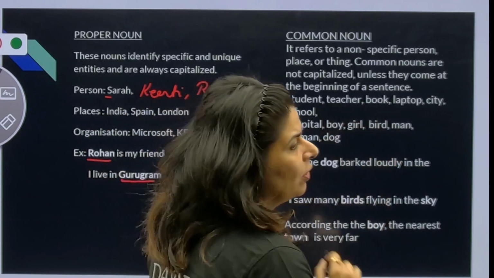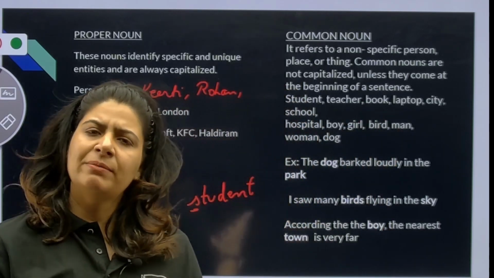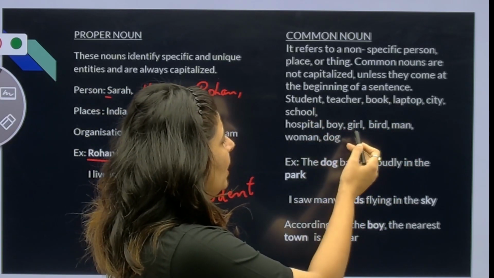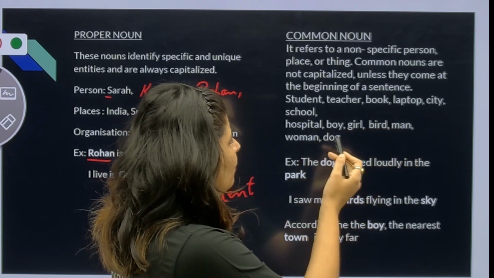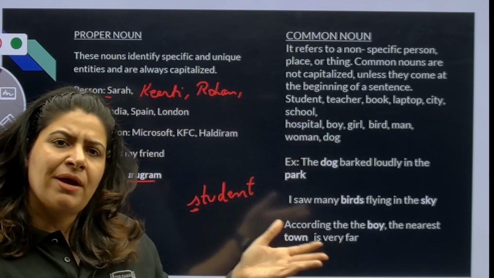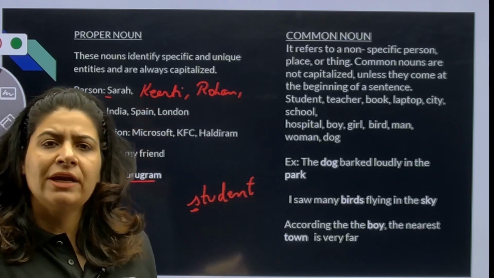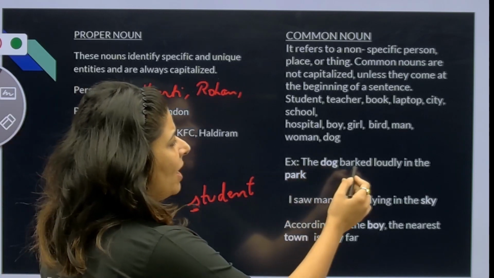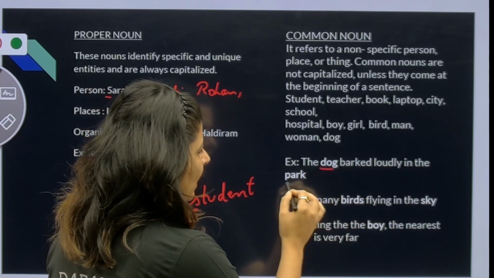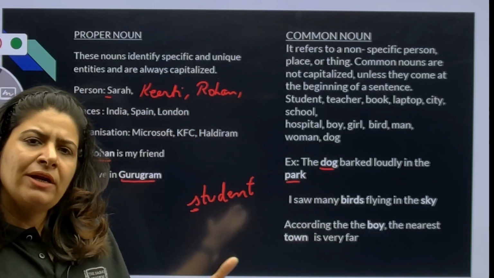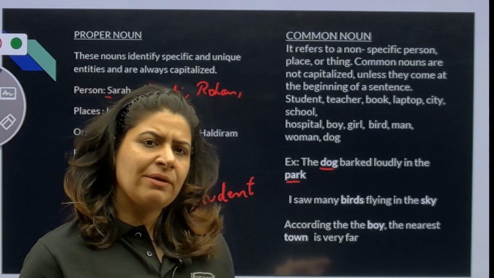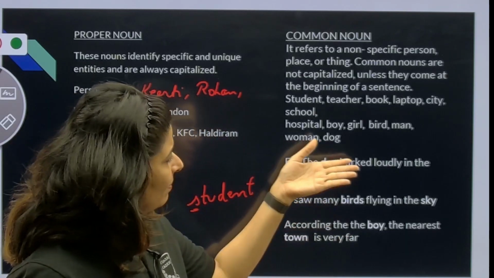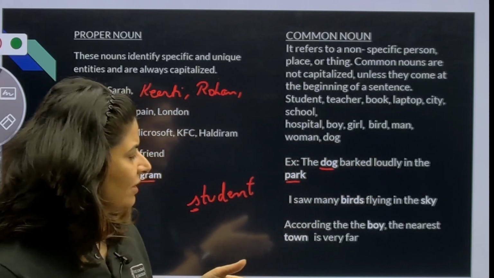So teacher, book. When you go through the book, there are many books. Then laptop, city, school, hospital, boy, girl, bird, men, woman, dog. So all these are my common nouns. They are more in number. They are not specific. So let's see the example. The dog barked loudly in the park. Park is not one in number. You can see lots of parks in your neighborhood. So it is more in number. So this is also a common noun. Dog is a common noun. Park is a common noun.